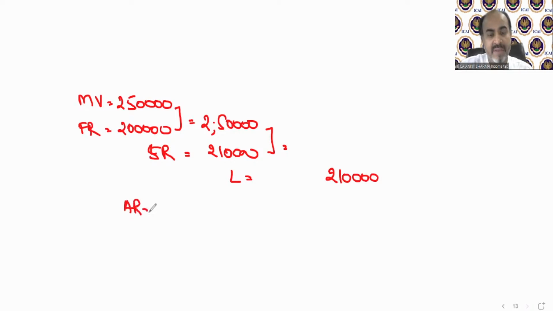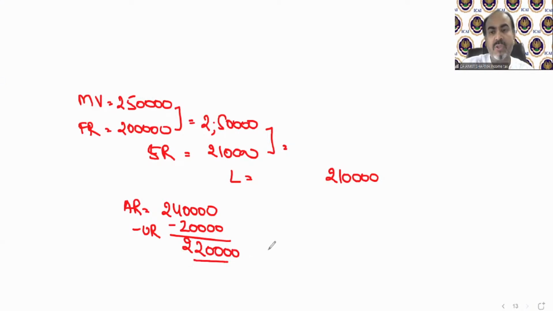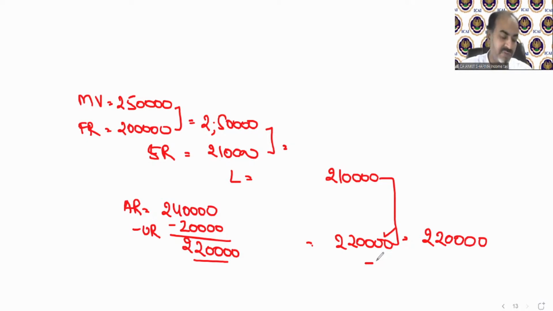We need to take annual rent, the 12-month rent. The rent per month was 20,000, so that will be 2,40,000. You need not do anything. Is there any unrealized rent? Answer is yes. Deduct it from here, so there will be 220. Is there any self-occupied time period? No. So this 220 is going to be compared with this 210. Whichever is higher is 220. And because this value comes higher, now we can deduct our vacancy time period, a vacancy of 2 months, February and March. So 20,000 was the per month rent, 2-month vacancy, that is 40,000. So 180 will be my GAV.